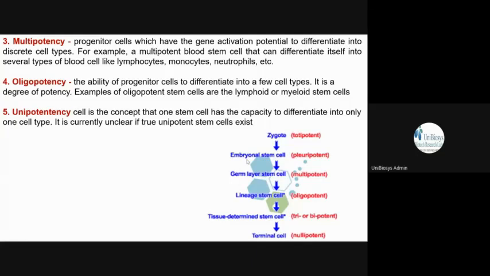And you have the oligopotency. So it can differentiate into few cell types. Its degree of potency is a little bit limited.